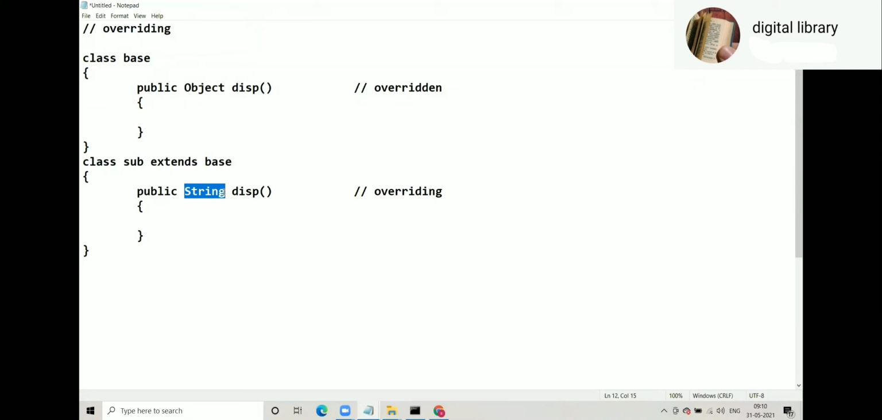Sir, you have used the words can be child. So does it mean we can also have void? Wait, I am coming to that point.